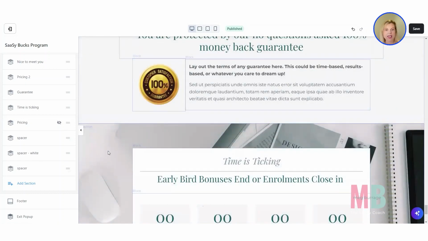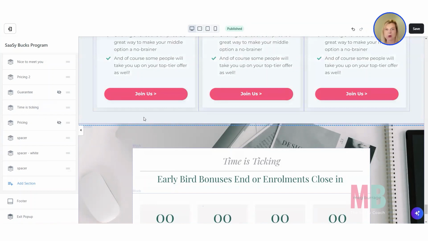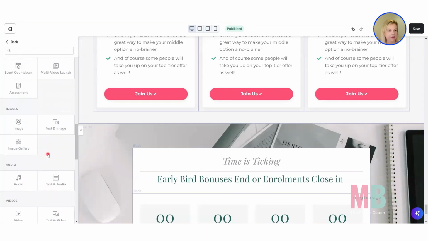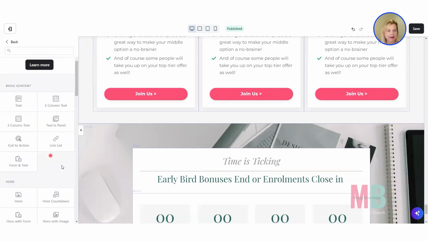If there's anything on the page that you don't think you need right now, but you might use it later, then you could come in and say, oh, I think this time I'm not going to do a guarantee, but next time I might. Just hide it rather than delete it, okay? And then you can always put it back for the next cohort if you change your mind. And if you want to add in any additional sections, just go down here to the add section area, and you can add in whatever it is that you think this page is missing.